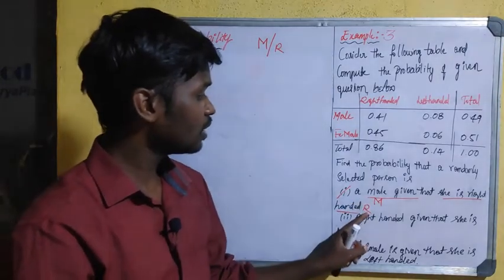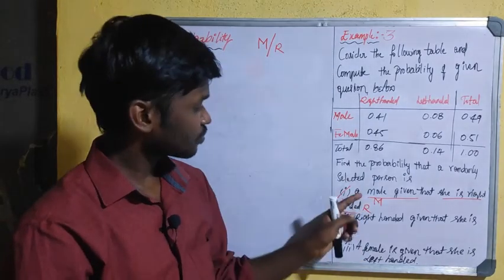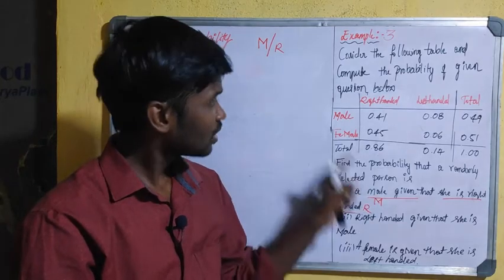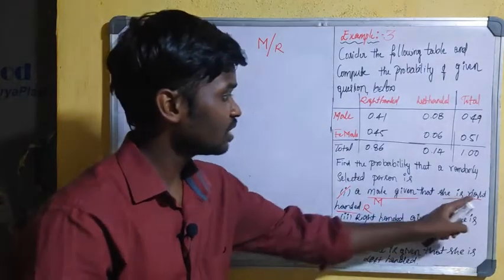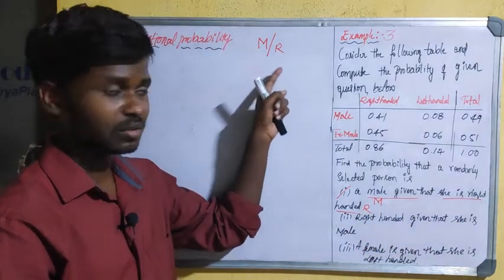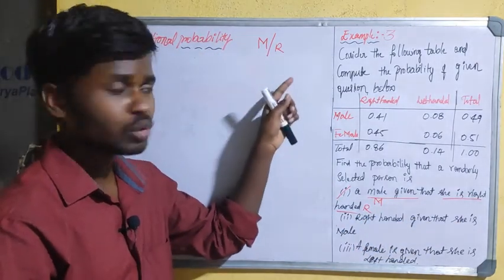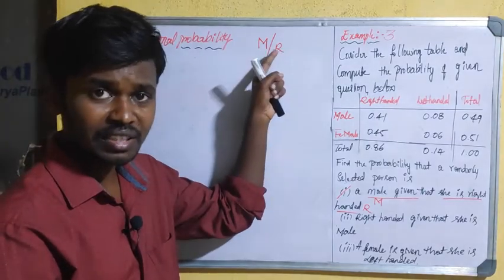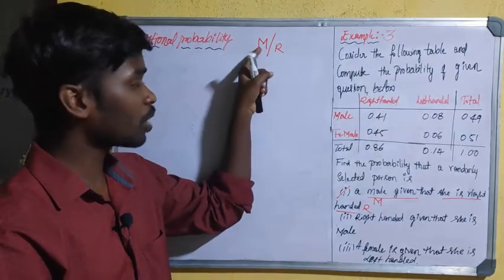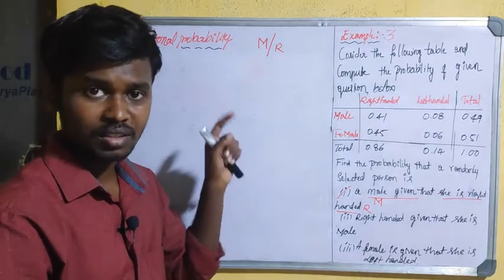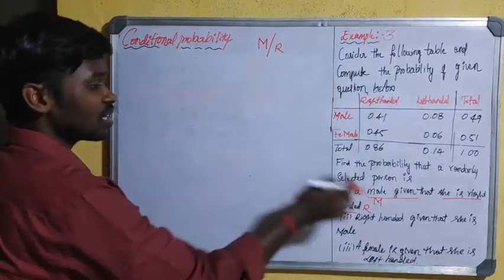So this will be written as a male given that she is right-handed. So here we have to assume the right-handed event R has already occurred. Therefore we have to compute the probability of male.